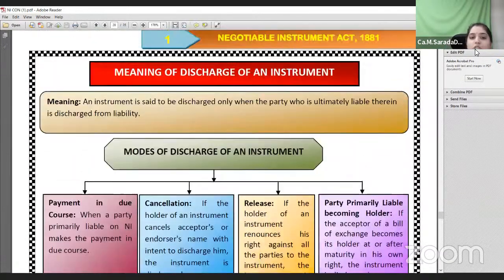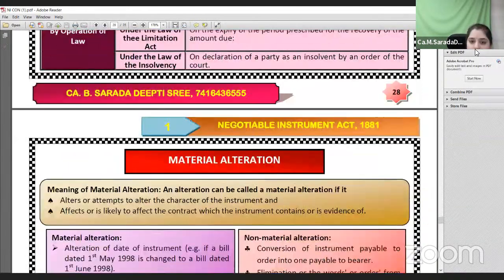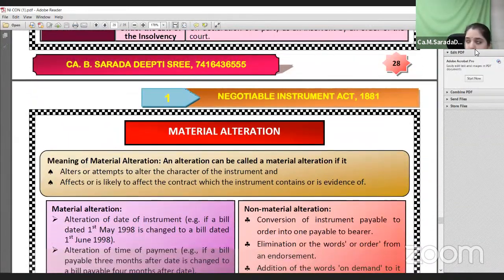Then what is meant by discharge of instrument, madam? As I have already told you, discharge of instrument means when the principal debtor makes the payment, or when the primary party liable on the instrument becomes a holder through negotiation back, or makes the payment, or releases the prior parties. In such cases the instrument will be discharged. Only when the instrument is discharged will all the parties of the instrument be discharged from the liability.